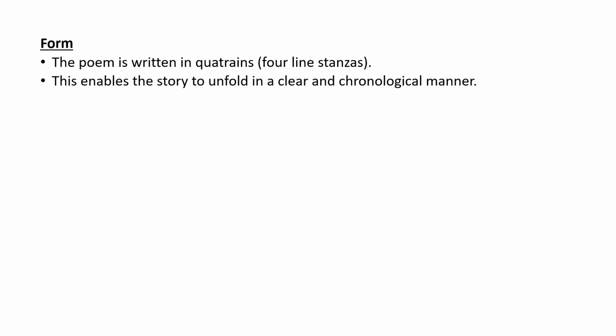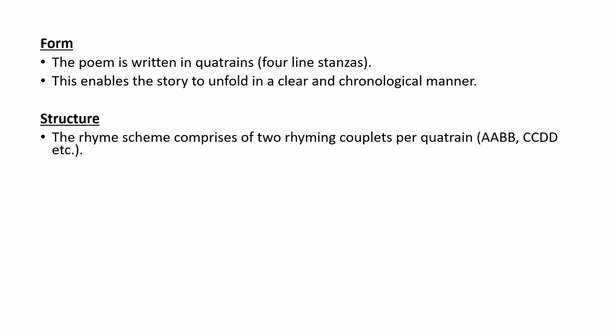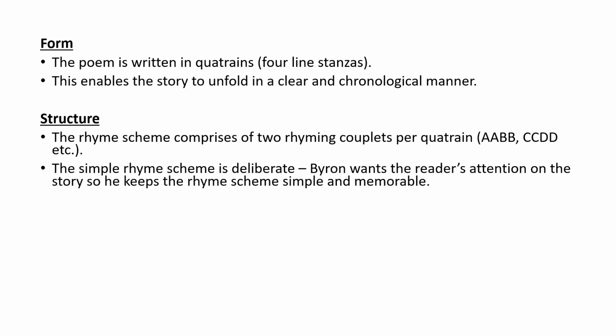This isn't abstract. It has a clear story to it, and this is reflected by the clear, almost formal form of the poem. Okay, so in terms of the structure then, the structure comprises 2 rhyming couplets per quatrain. So each quatrain has a kind of mirror structure to it.